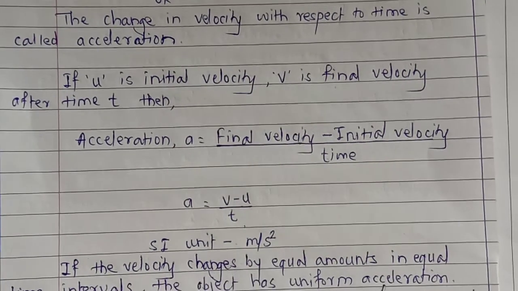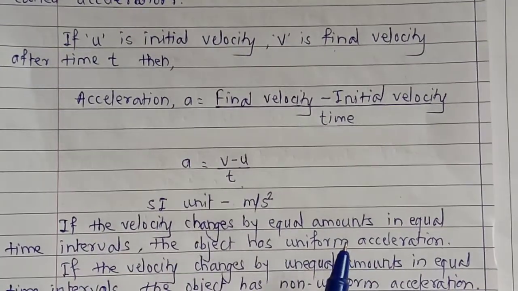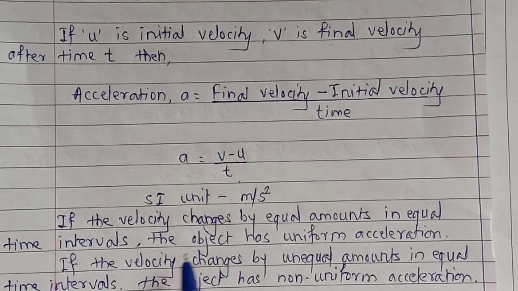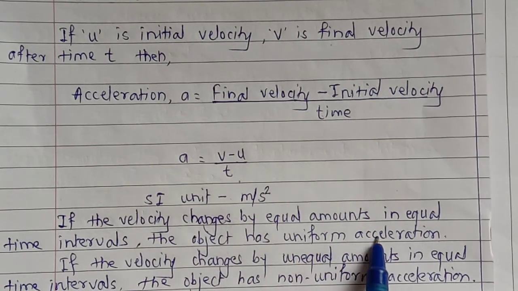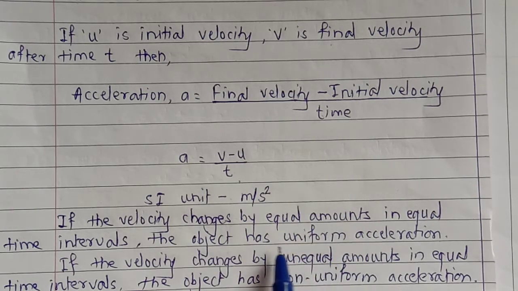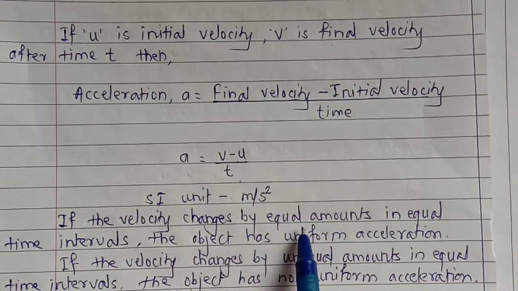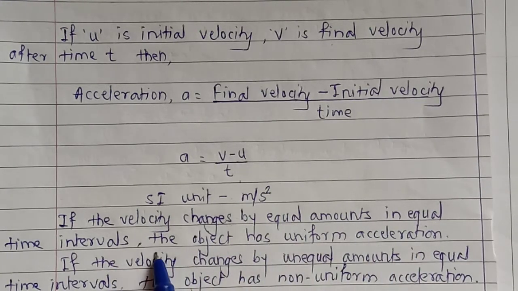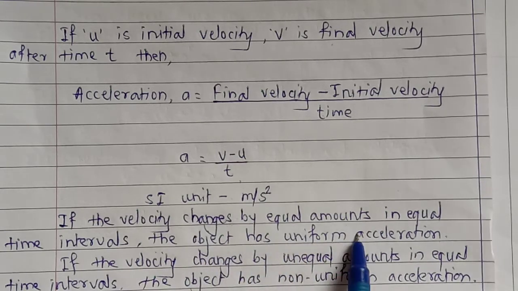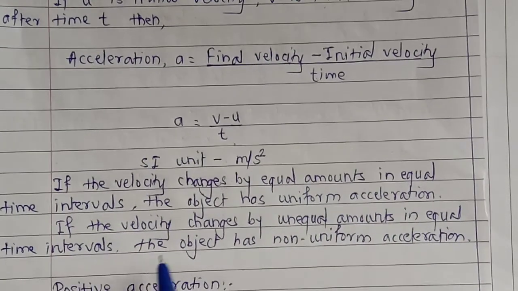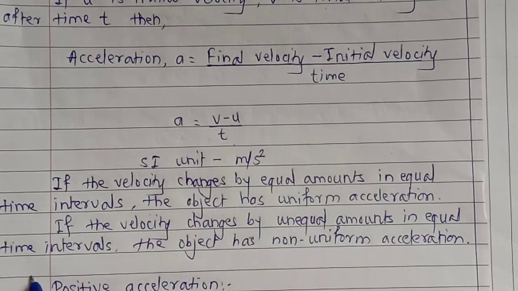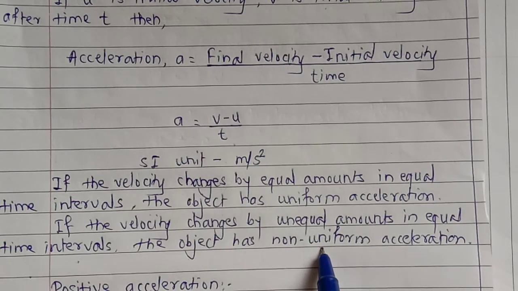If the velocity of the object changes by equal amounts in equal intervals of time, the object has uniform acceleration. As with the concept of uniform motion I have explained before, when the object covers equal distances in equal intervals of time, it has uniform motion. The same way, if the velocity changes by equal amounts in equal intervals of time, the object has uniform acceleration. And if the velocity changes by unequal amounts in equal time intervals, the object has non-uniform acceleration.